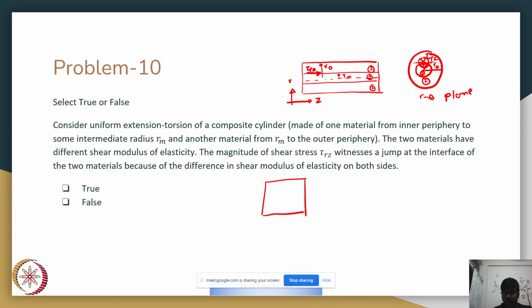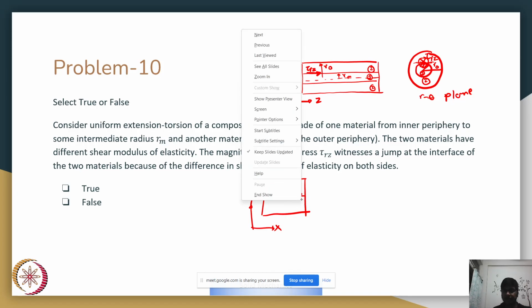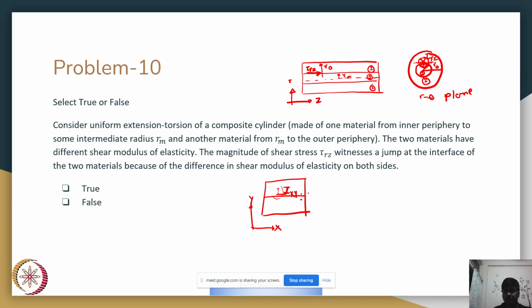If not, we'll look at a simplified case in Cartesian coordinates. So, suppose this is xy, and this force would be nothing but tau xy, right? Because the plane normal is along y and the force itself is acting along x. So tau xy is acting along the interface. If tau xy just above the interface and just below the interface are different, we would see that there is a force imbalance.